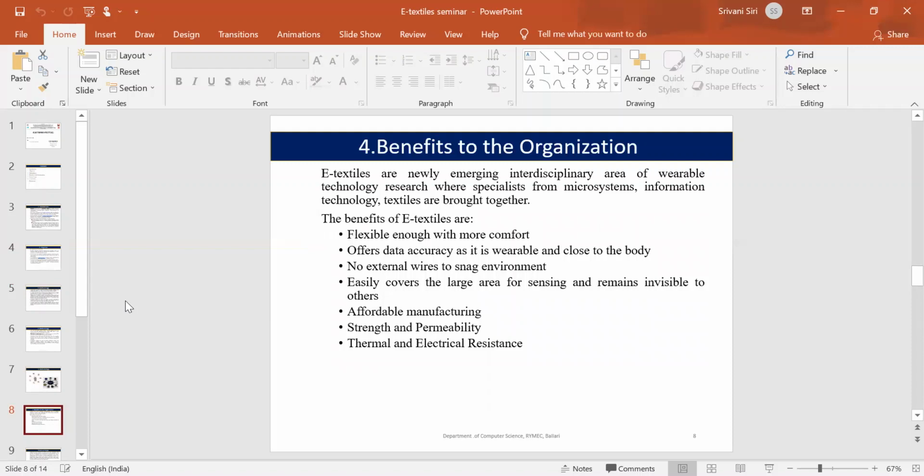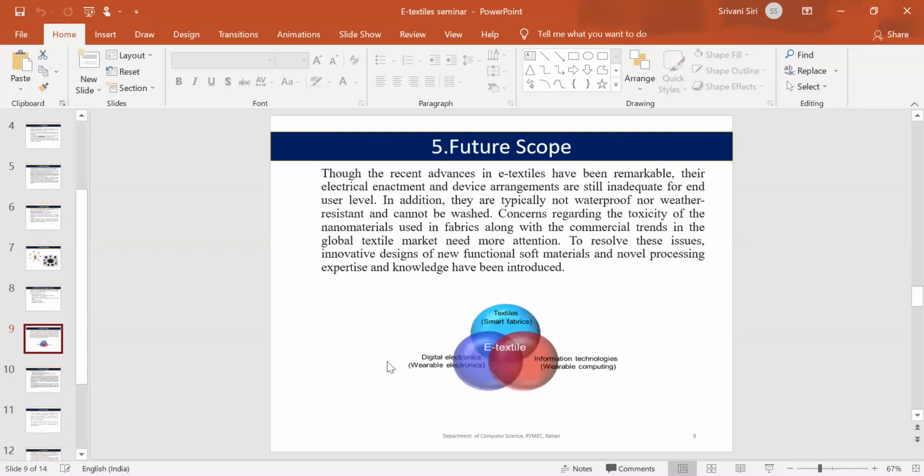Benefits. As they are flexible, they are very comfortable to wear. Next, they offer accurate data as they are close to our body. They cover a large area of sensing, and they are invisible to others because they are embedded in the textiles. They are easily affordable by every person, and they can be manufactured at minimum cost. They also have thermal and electrical resistance.